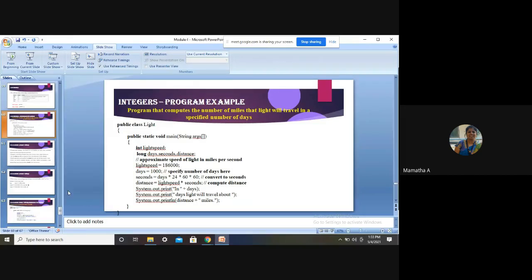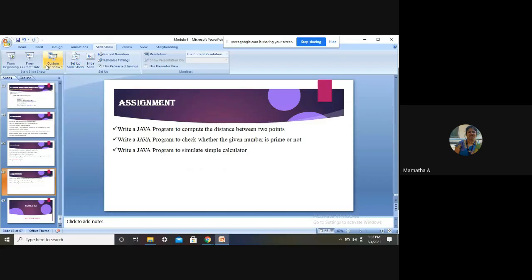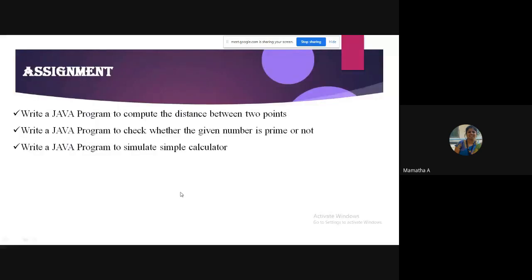This example I will tell you in the next class, and I should give the float range in the next class. Pick up one small assignment which I have just posted. I'll post it in the WhatsApp group, but still, write a Java program to compute the distance between 2 points. Two points means x and y. A point is made up of two coordinates, right? It is x comma y. So you should read 2 points and compute the distance.